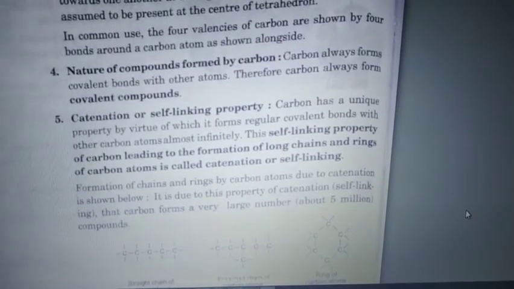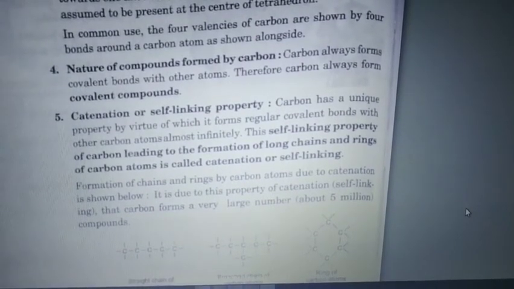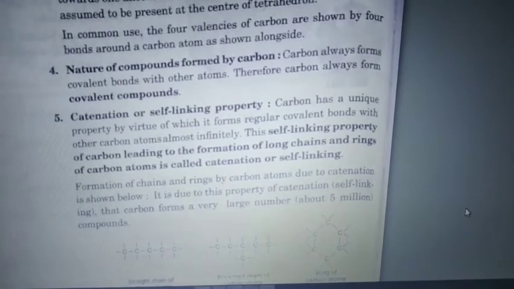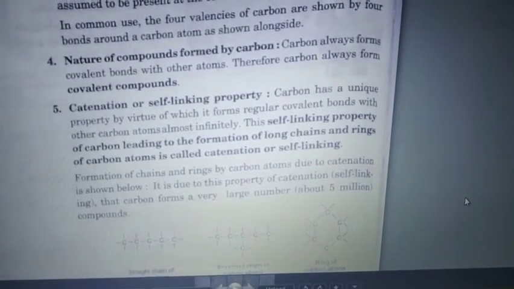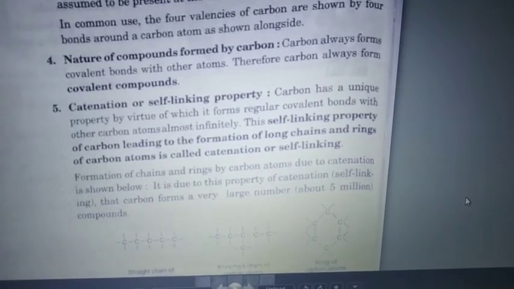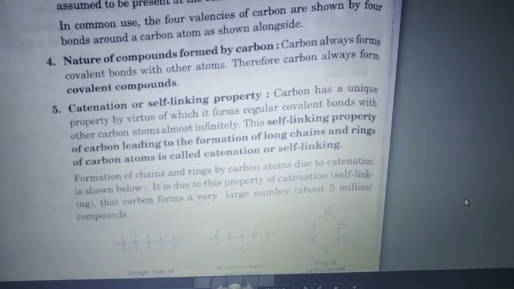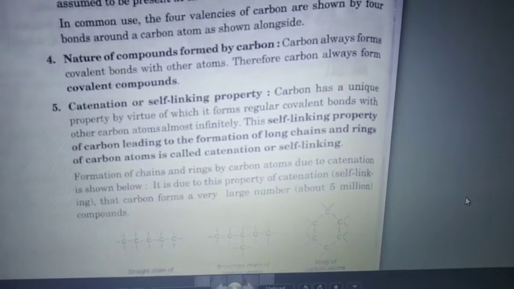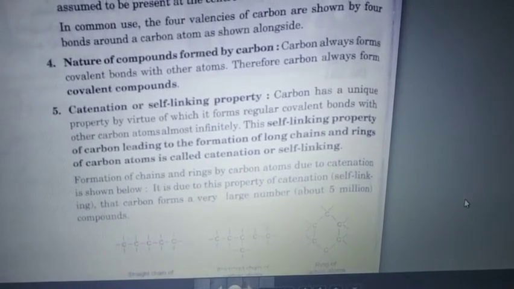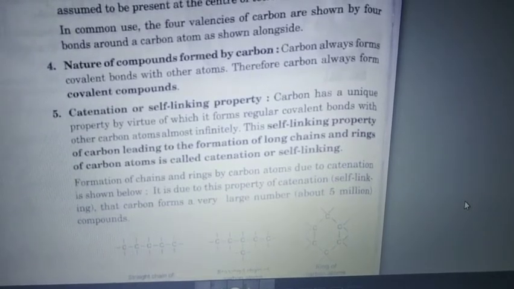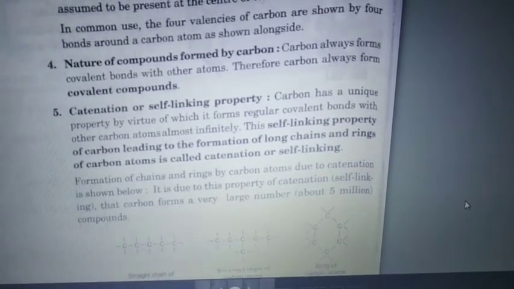Carbon has a unique property which other elements in the periodic table generally do not show. By virtue of it, carbon forms regular covalent bonds with other carbon atoms almost infinitely.